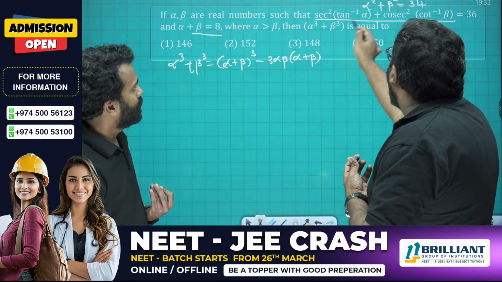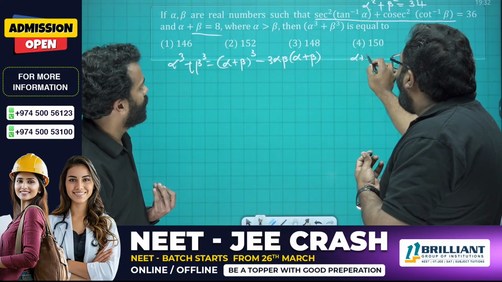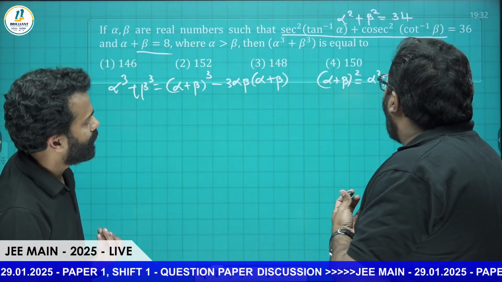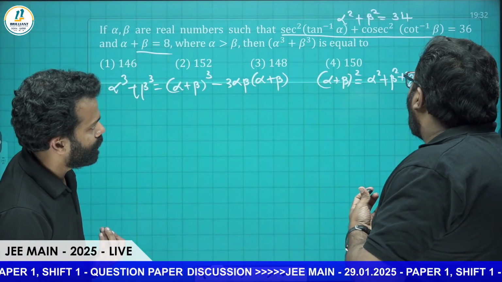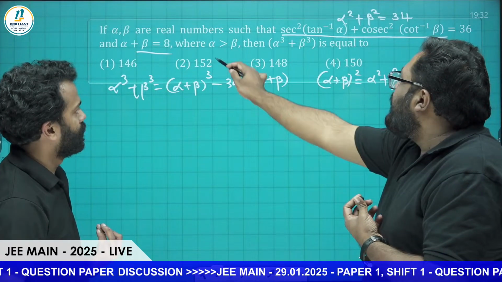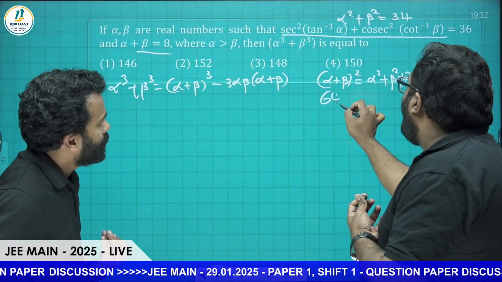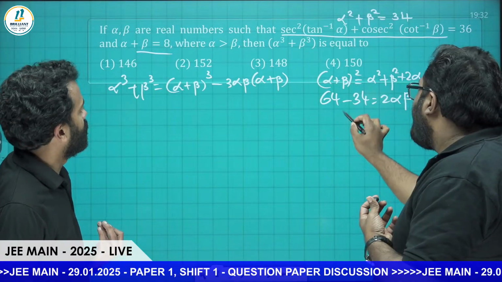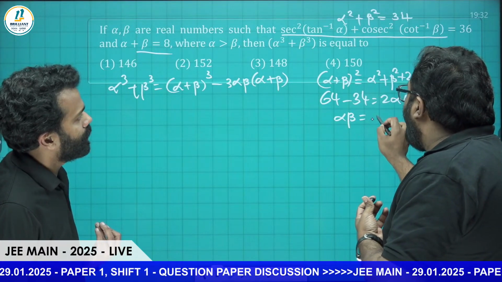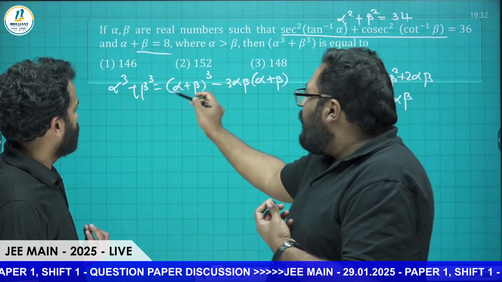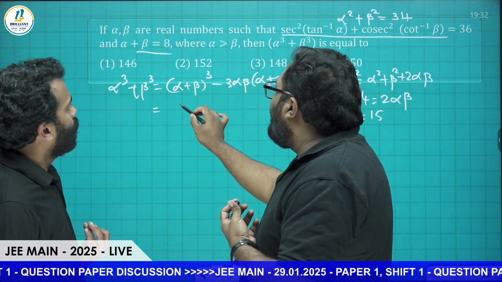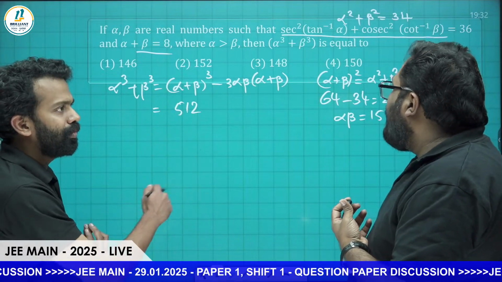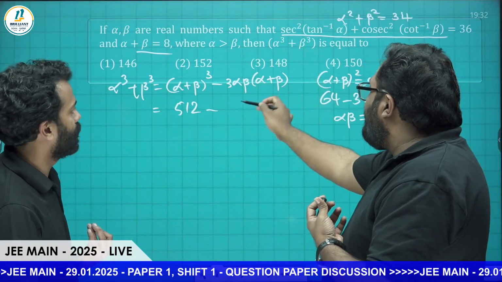That's just 34 you have as alpha squared plus beta squared, and we know that alpha plus beta, the whole squared, is equal to alpha squared plus beta squared plus 2 alpha beta. So this is 8 squared, which is 64. 64 minus 34 is equal to 2 alpha beta. So alpha beta is equal to 30 by 2, which is 15. Sir, the product of two terms is 15 and the sum is 8. One number will be 5, another number will be 3. We can just put it directly.